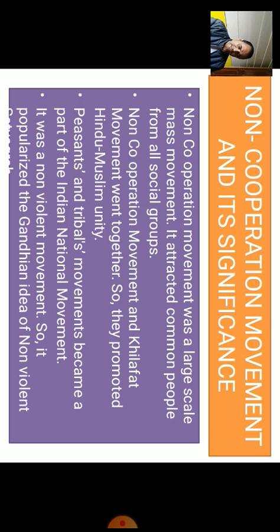Now let us try to understand the latter part of the content of this chapter in this video. As I told you in my first video, history runs parallel. On one side, the non-cooperation movement, which was launched by Mahatma Gandhi and the Congress, was a failure, but in the meantime many things were happening on the other side as well.